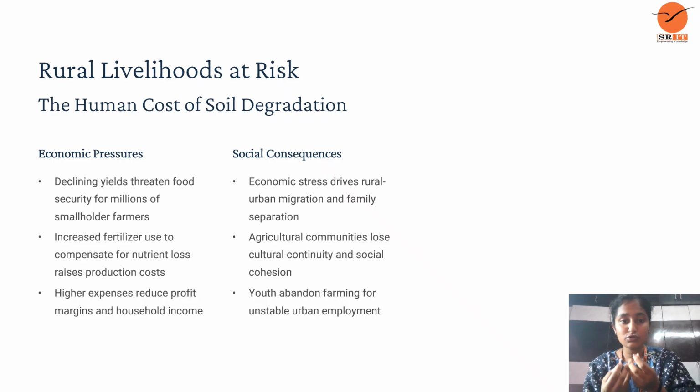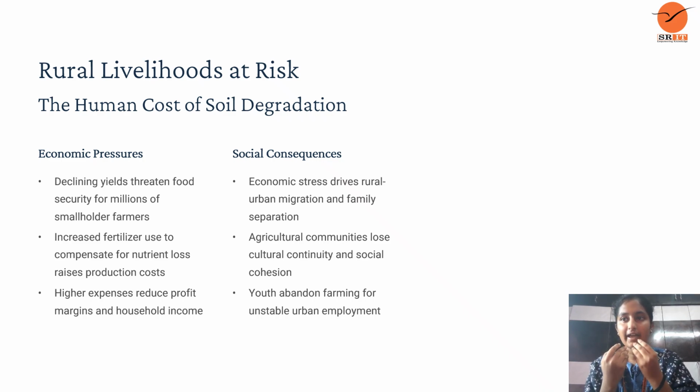Increased fertilizer use to compensate for nutrition loss raises production costs. Acid rain falling on the agricultural land will affect the agriculture. If agriculture is affected, then where will we get food and the production of any food items? A farm is also more affected by the acid rain.